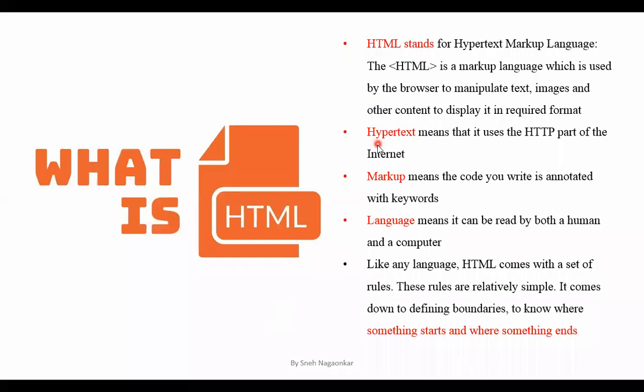Okay. So what happens here? Hypertext means this is the text which uses the hypertext transfer protocol. So that is the reason we are making use of hypertext. The hypertext word is derived because we are going to run this code with the help of this protocol as a part of the internet.